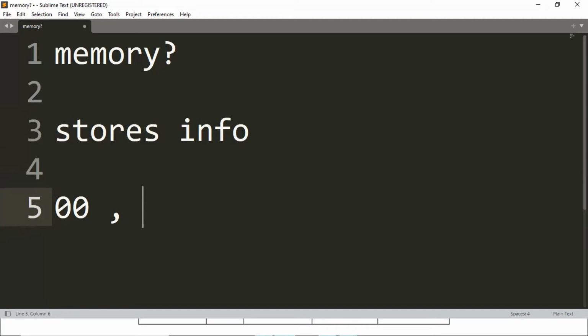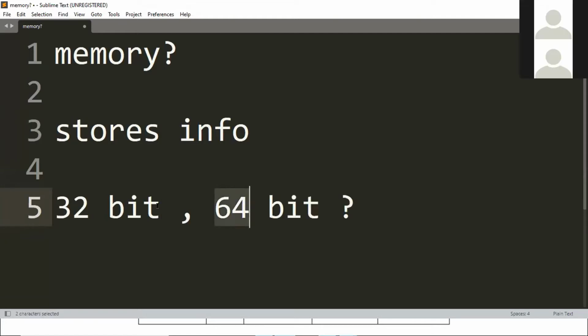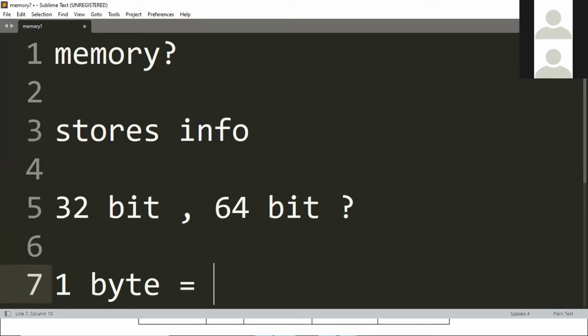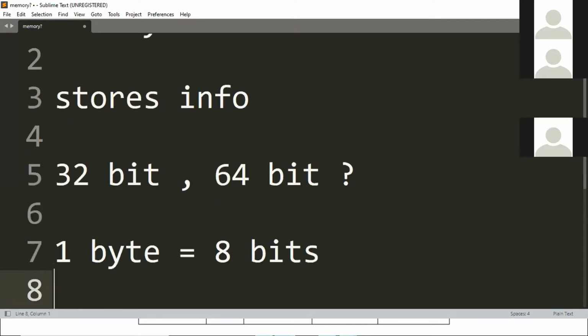Are you getting it? It has numbers. If you see your computer, you will have 32-bit and 64-bit architecture. What does it mean? This means one memory address can store 32 bits of information, and 64 means one memory address can store 64 bits of information. What is one byte equal to? 8 bits. So how much is 64 bits?